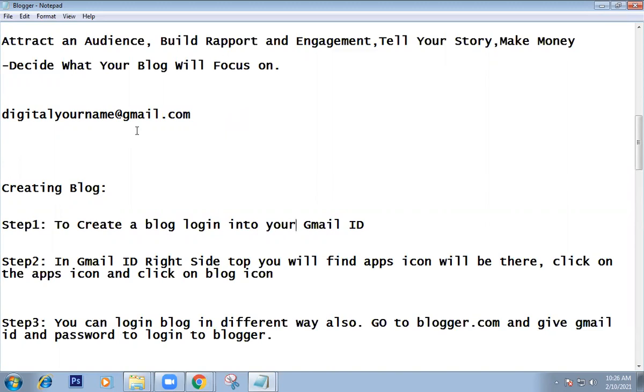Don't use your personal email IDs for digital marketing activities. Use this new Gmail ID. One Gmail ID we use for creating a blog, Google Analytics, Google Ads, keyword research, Google Merchant Center, and Google Search Console. We use this Gmail so many times. That's why I said to create a new Gmail ID.